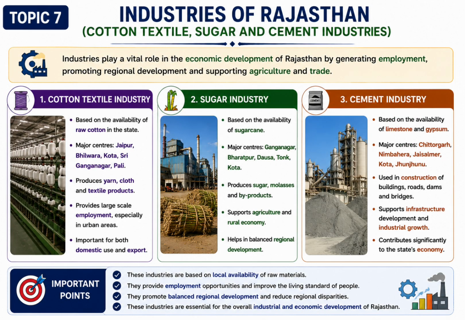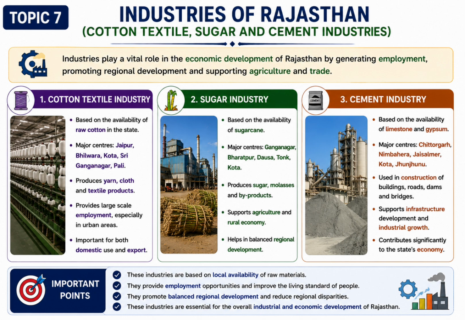Topic 7 Industries of Rajasthan. Industries are important for employment and economic growth. The major industries of Rajasthan are cotton textile industry, which is based on raw cotton and has major centers like Bhilwara, Jaipur, Kota, and Pali.